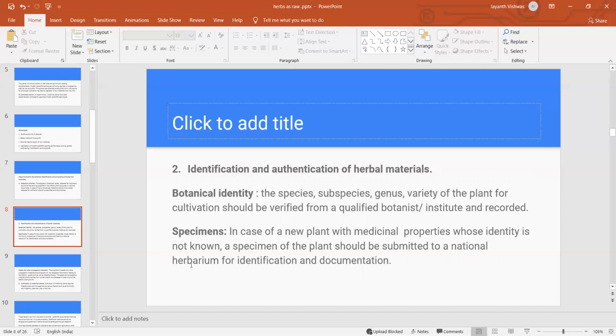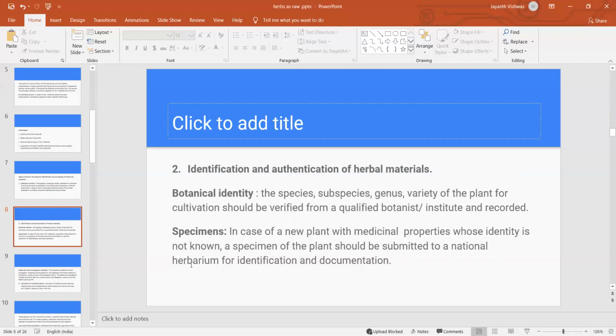They may show that particular plant, and they may even give all the information about that particular plant by consulting with the plant botanist or qualified botanist. So we can identify and we can authenticate, because authentication is also very important. If you're not authenticating these plants properly, ultimately you may lose your time, you may lose your money and all.